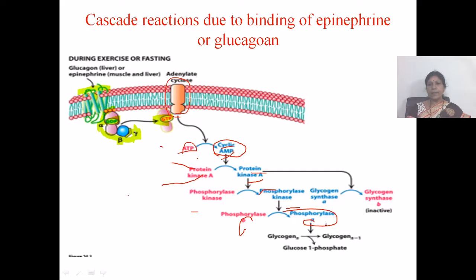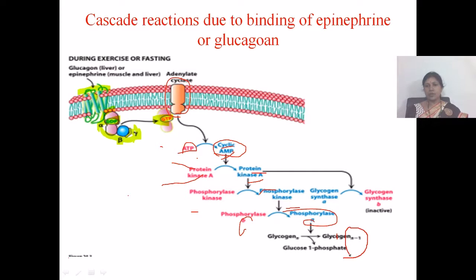This phosphorylase a enzyme breaks down the alpha 1,4 glycosidic bonds from the non-reducing end of glycogen and adds phosphate, thereby liberating glucose 1-phosphate.